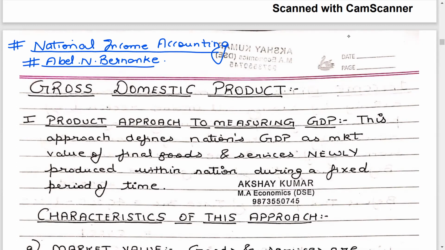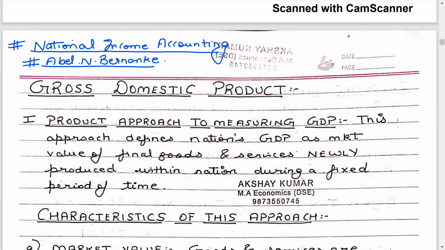If all students can recall, in the previous lecture of national income accounting, we were looking at how to evaluate economic activity by using the product approach, income approach, and expenditure approach. We had taken a practice question based on Orange and Juice Incorporation, where we had calculated the economic activity by all the three approaches, and they were all coming out to be exactly equal, which gave us the national income identity.